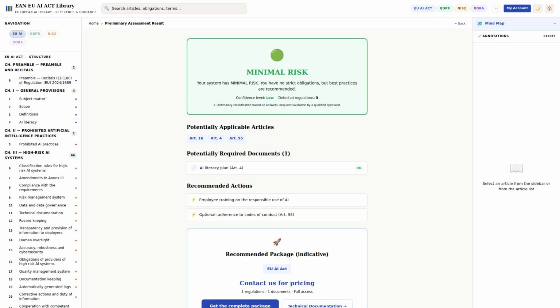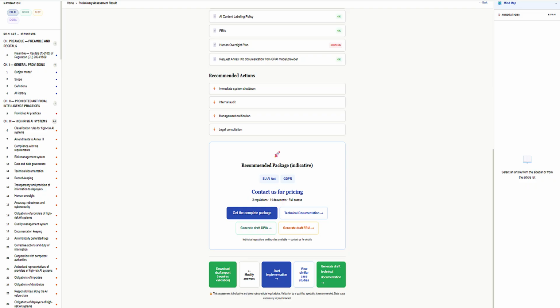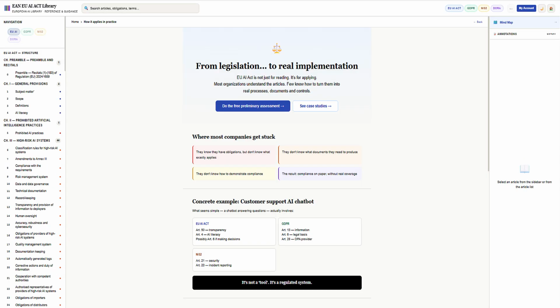In less than 5 minutes, the platform classifies your AI system: prohibited, high risk, limited risk, minimal risk, or general purpose AI with standard or systemic risk. You get a clear result: your risk classification, the regulations that apply to you, the documents you need, and a concrete action plan. Now, if you need to go deeper, the full compliance audit takes it to the next level.